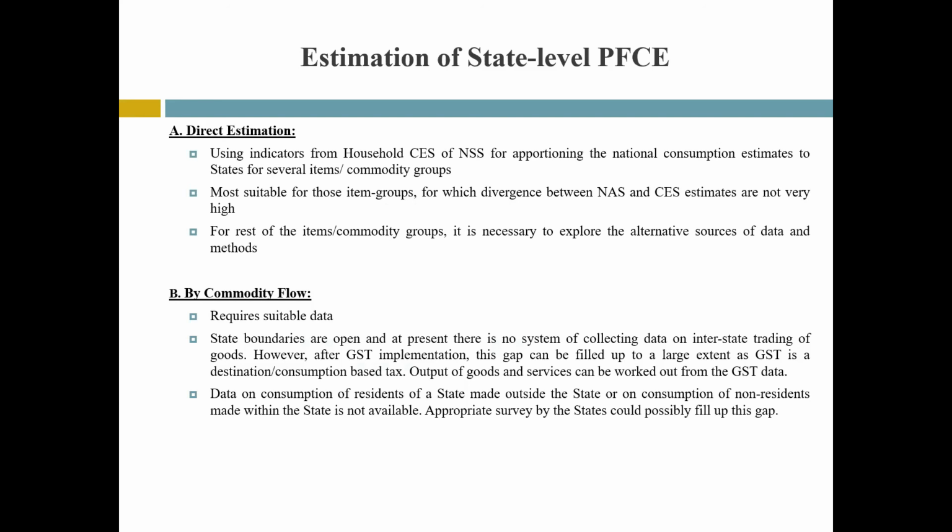This is most suitable for those item groups for which divergence between NAS and CES estimates is not very high. For the rest of the items and commodity groups, it is necessary to explore alternative sources of data and methods.